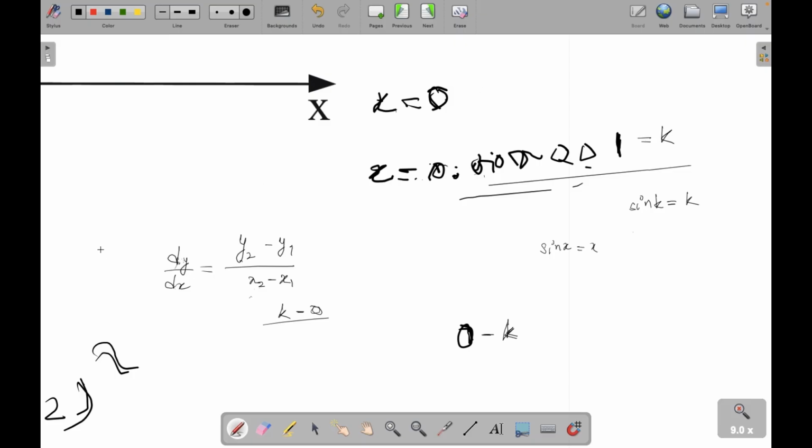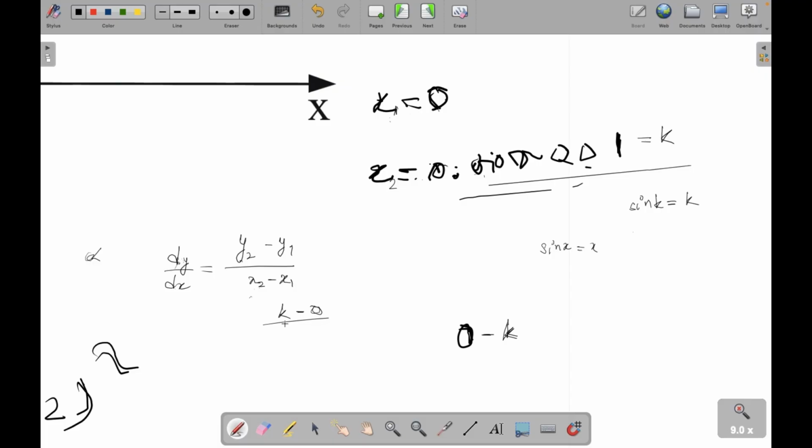Otherwise, if I take x1 as 0 and x2 as 10, then this will be delta y by delta x and not dy by dx, right? So I calculated y2, which is sine k, and I calculated y1, which is sine 0, which is 0, right?